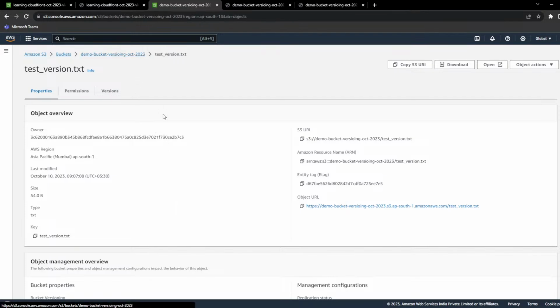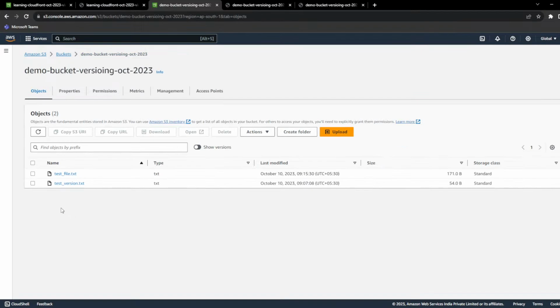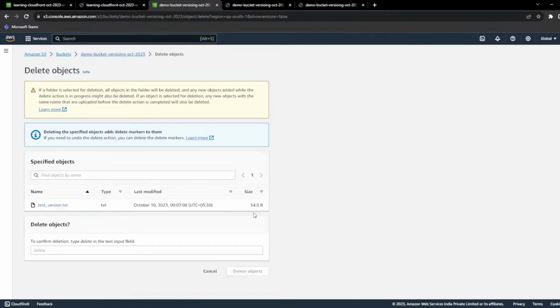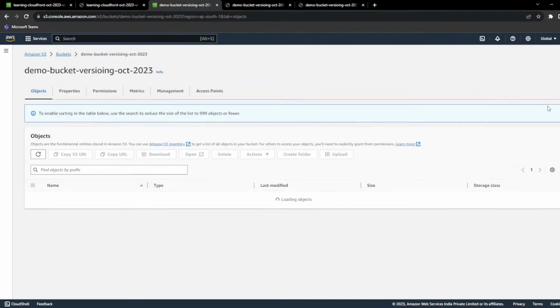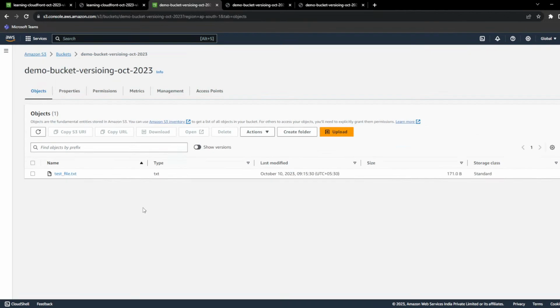Now, what if you delete the file? Let's say I delete this file. Now you can see it is showing only delete, not permanent delete. I have deleted the file. You're not able to see the file, right?